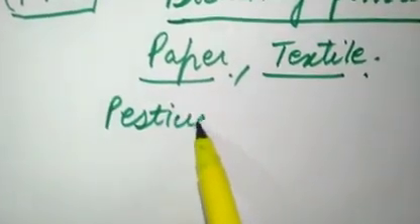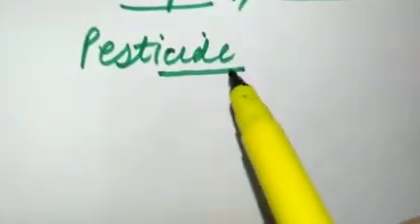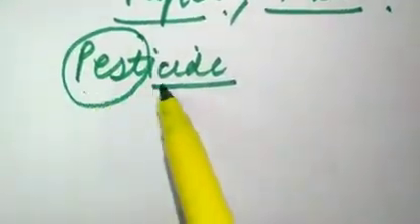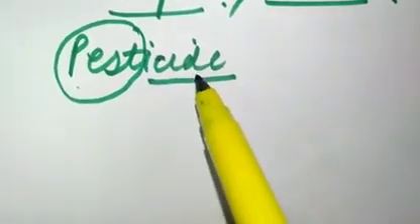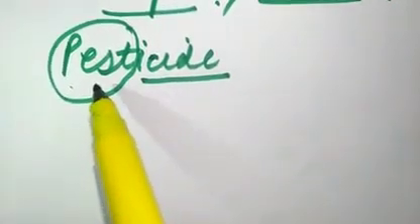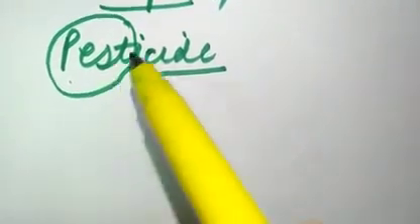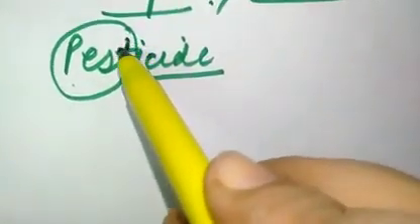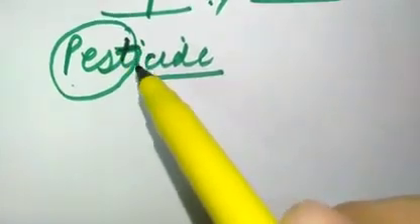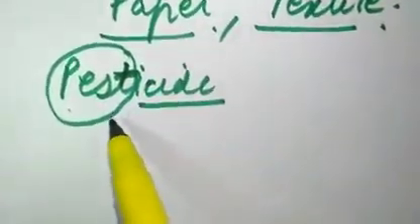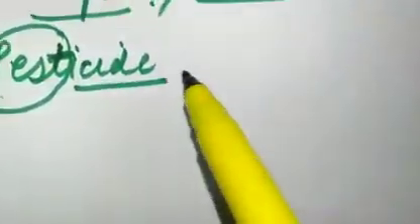What are pesticides? Right now I told you that wherever you see the word ending in 'side', it means it is used to kill the pest. There it was fungicide, and here it is pesticide. So the chemicals which are used to kill the pest. What are pests? Pests are unwanted germs which infect, that is known as pest. So to kill the pest we use pesticides, okay.